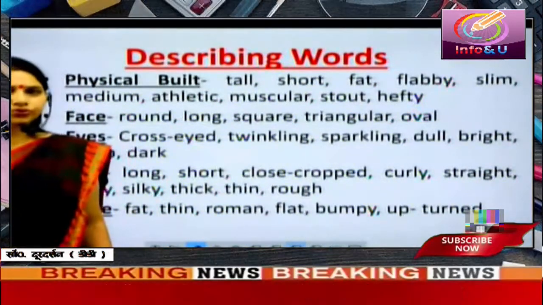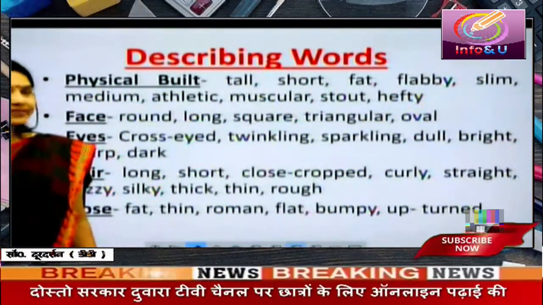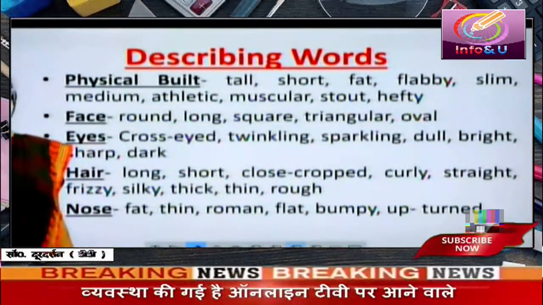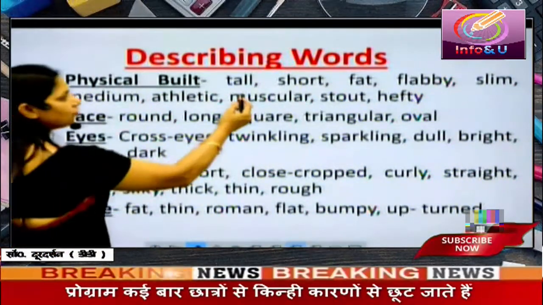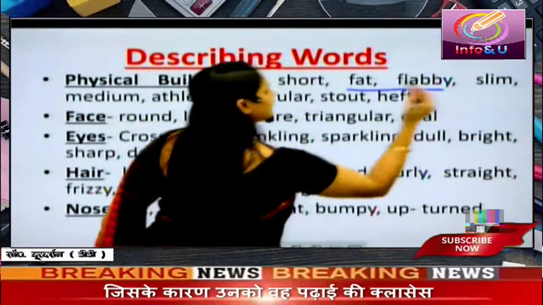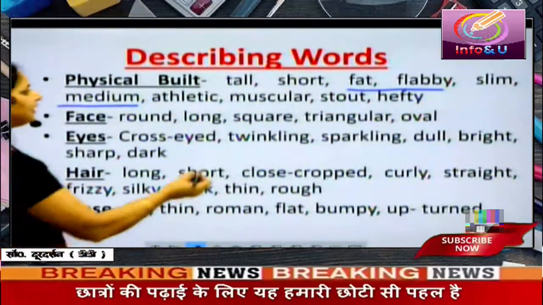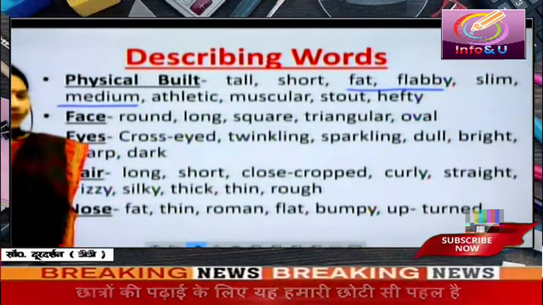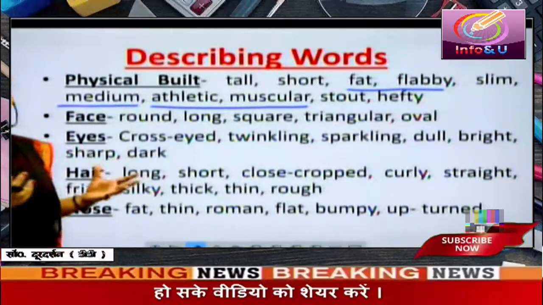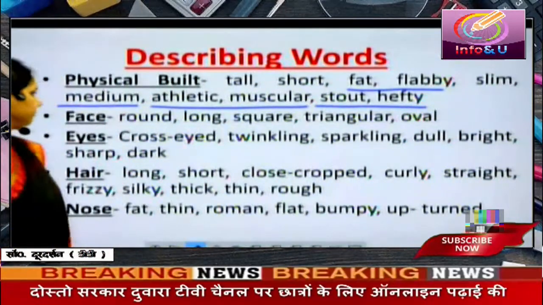Now children, today we are going to learn some describing words which will help you describe a person. The first thing that you describe about a person is his or her physical build. He can be tall, short, fat, flabby. Fat and flabby mean the same. Slim, medium. Medium means neither fat nor slim. Athletic, muscular, stout, hefty. Athletic and muscular mean almost similar. It is a well-exercised physique. Stout and hefty are towards the heavier side.